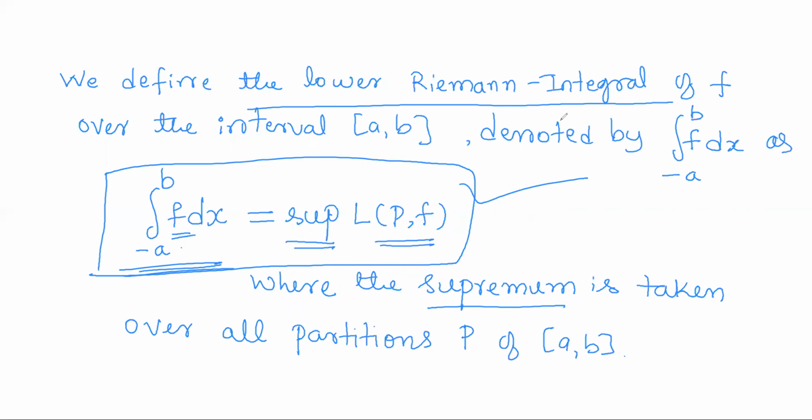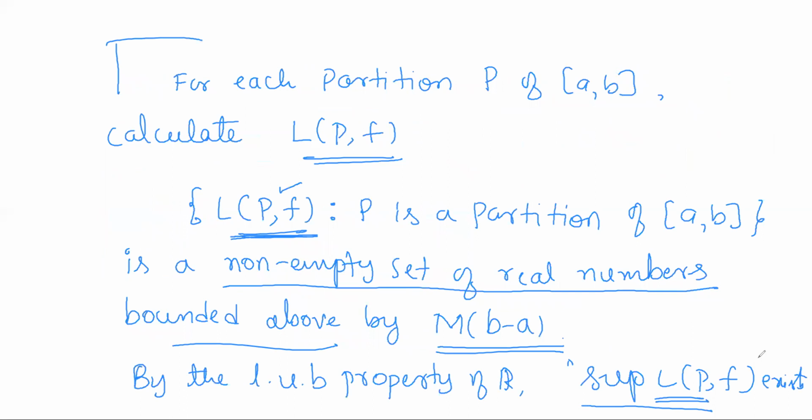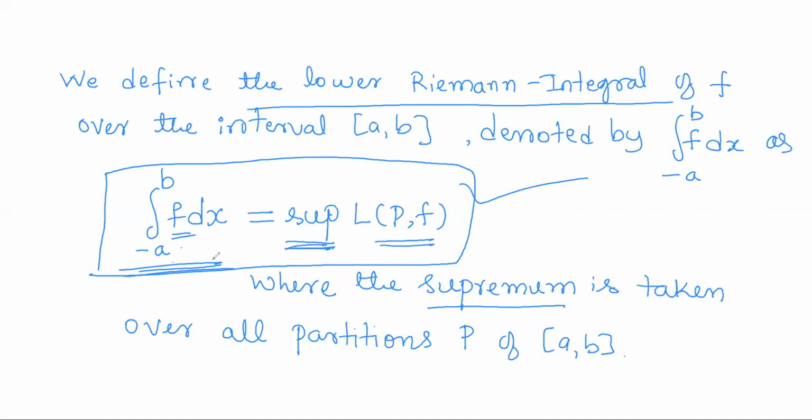So the lower Riemann integral of f over the closed interval [a, b] is defined to be the supremum of all lower Riemann sums calculated for all the partitions of [a, b], which actually exists. So as the supremum of all lower Riemann sums exists, the lower Riemann integral of f on any closed interval will obviously exist. So now we shall define the upper Riemann integral.